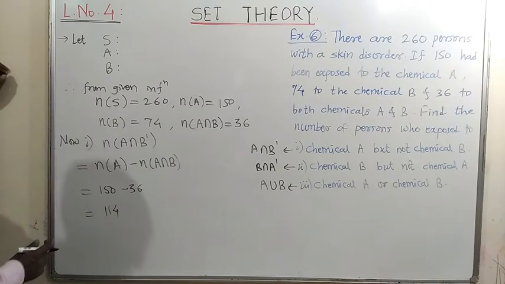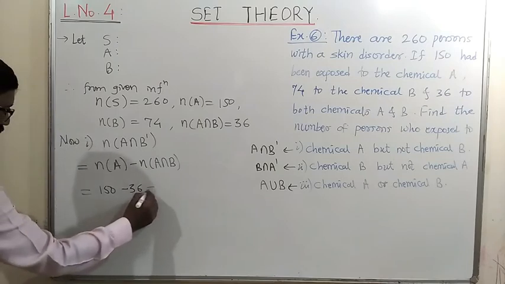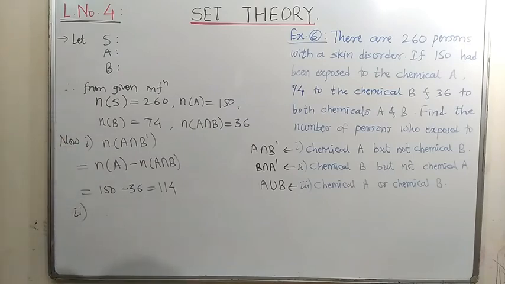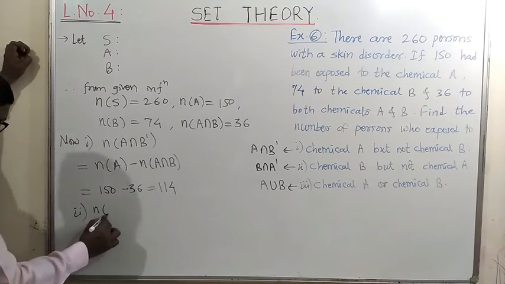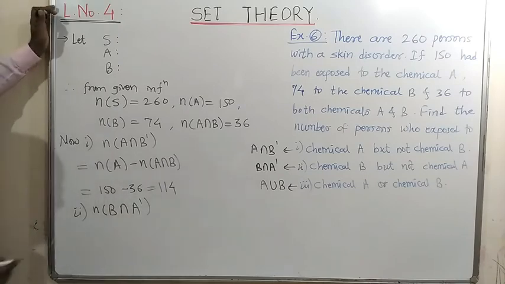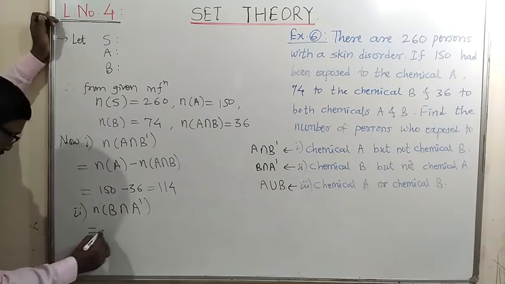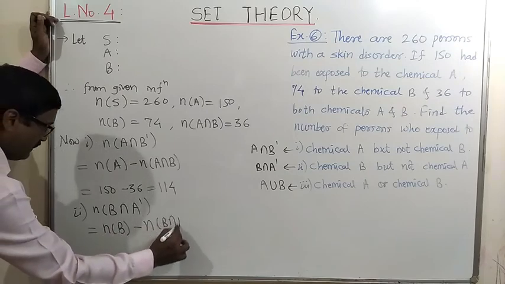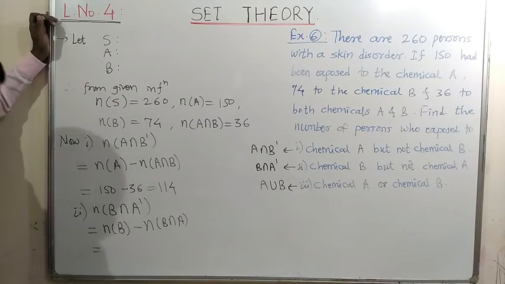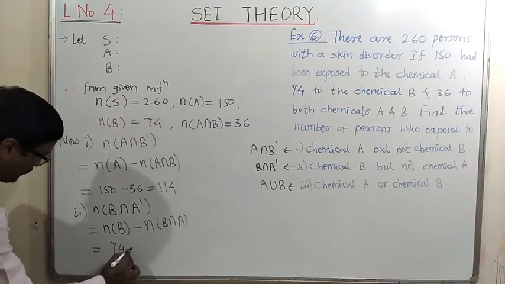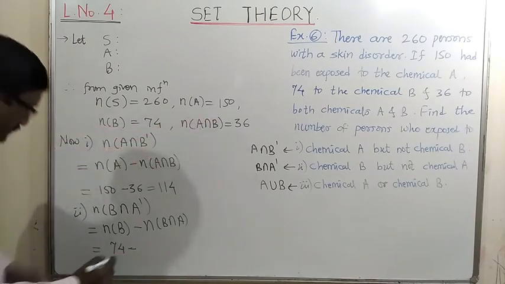Similarly, the second result is about the persons who were exposed to chemical B but not chemical A, that is B intersection A complement, and it is equal to N of B minus the intersection of B and A, that is the same as A intersection B. So N of B is given as 74 and the intersection contains 36 elements.